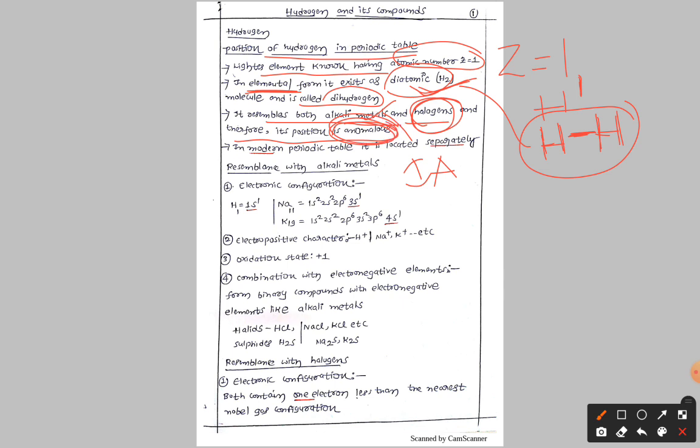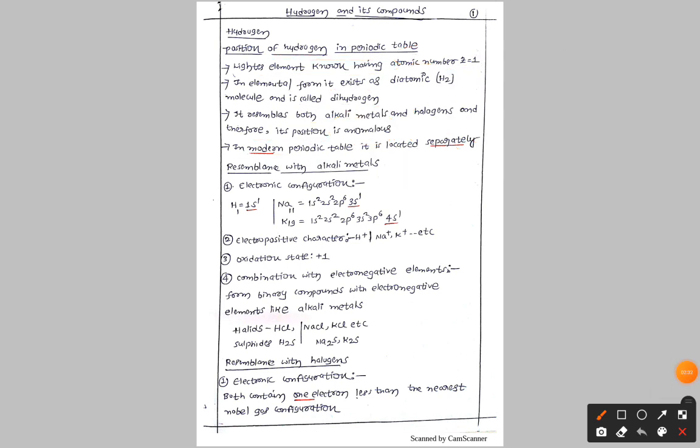Now in the modern periodic table, it is located separately. You can see in our textbook, in the classification of elements chapter, it is present in the middle of the periodic table. So it is located separately.